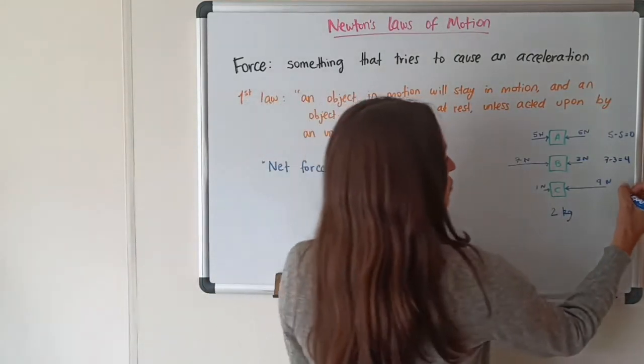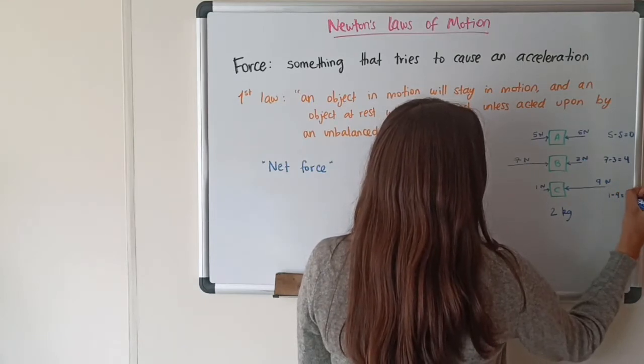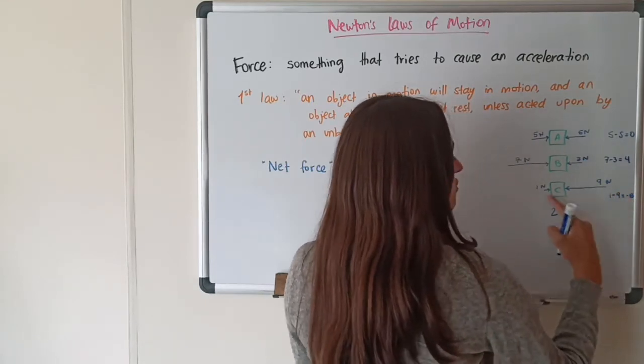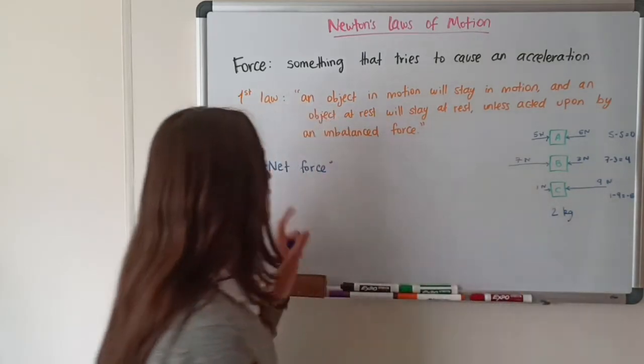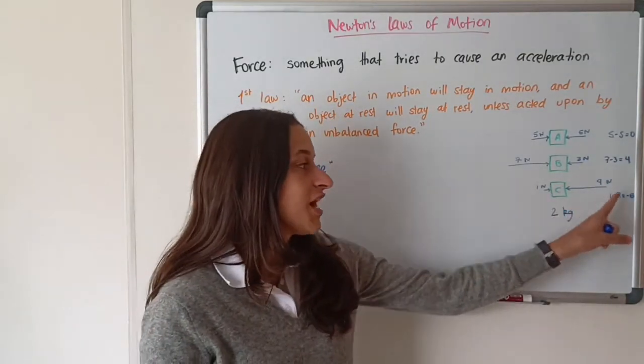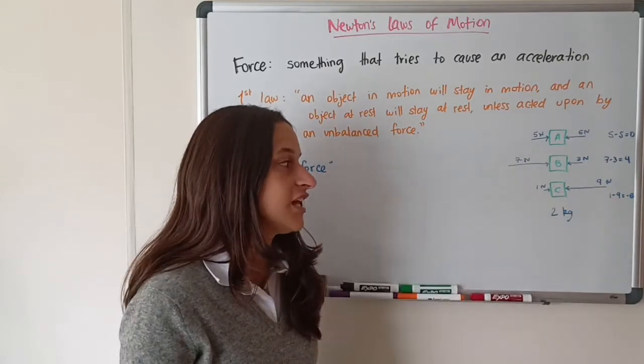to the right, because the bigger force is to the right. And here we have 1 minus 9, which is negative 8. So because the direction of the bigger force is to the left, the direction of the net force is also to the left. So we have 8 to the left, or -8.